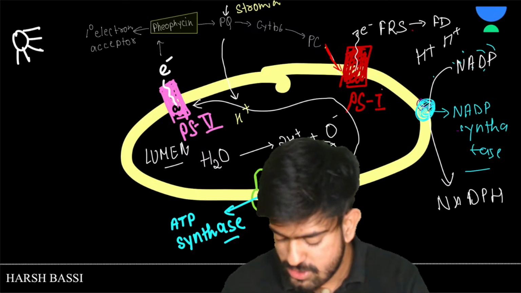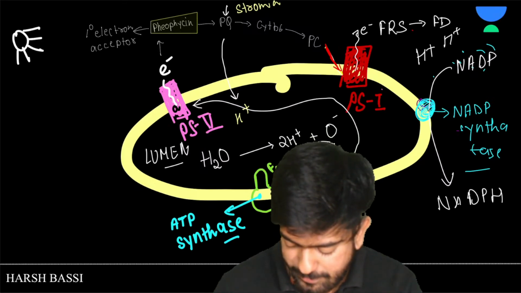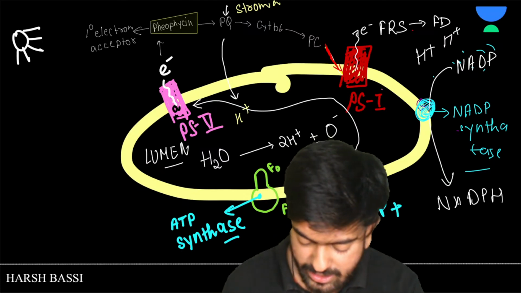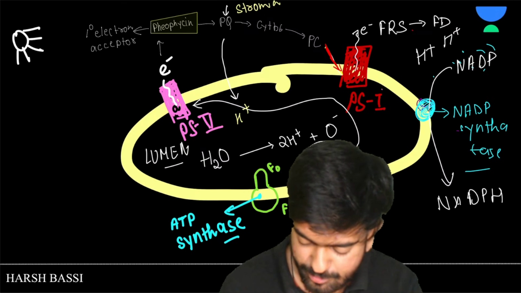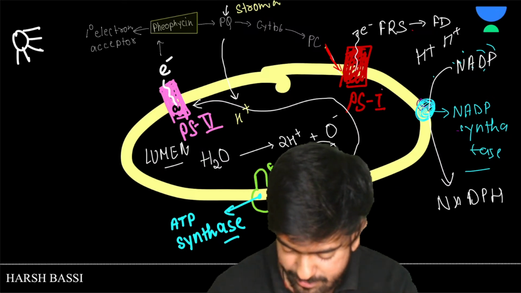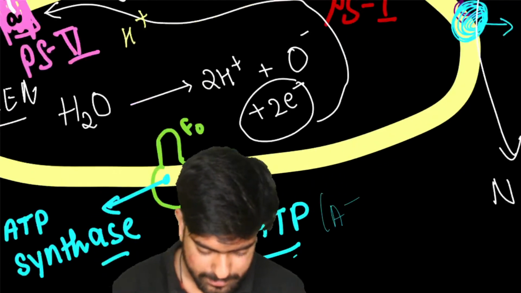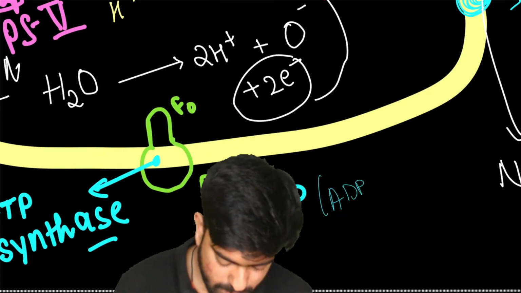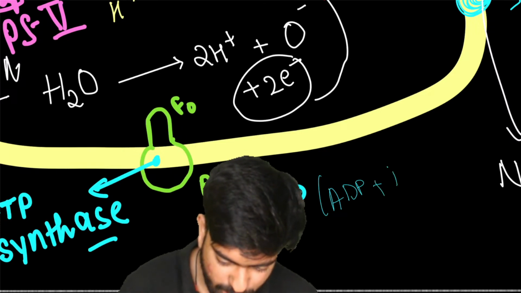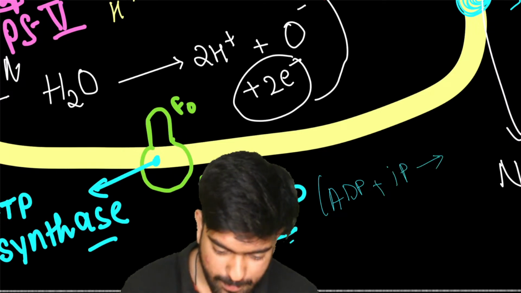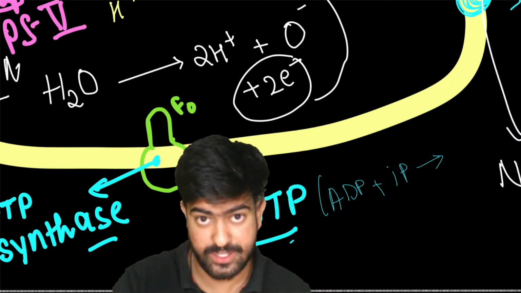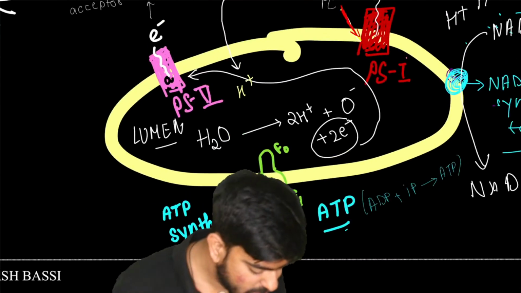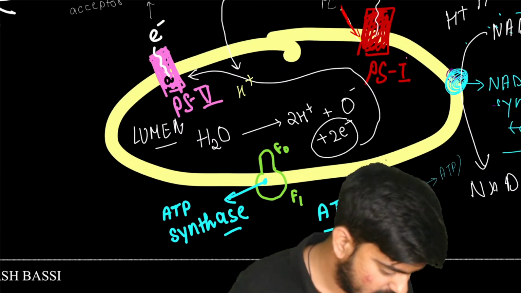How is the ATP produced? In the stroma we have ADP, adenosine diphosphate, plus we have the inorganic phosphate. One second, I'll decrease the thickness of my pen so that I can accommodate some more things. Is it visible? We had ADP plus inorganic phosphate, and with the help of the energy generated from the release of hydrogen, they are converted into ATP. Clear? Any doubts still here?